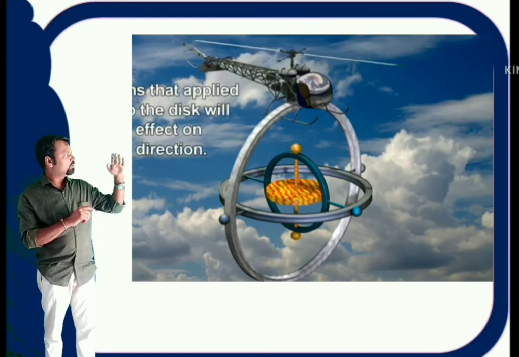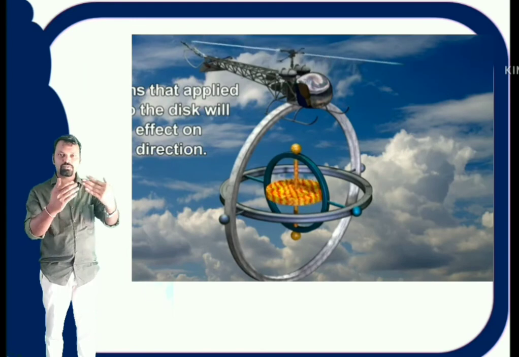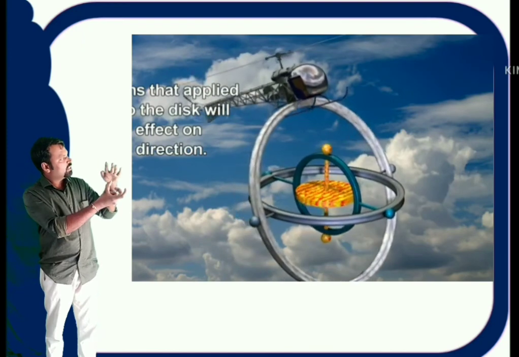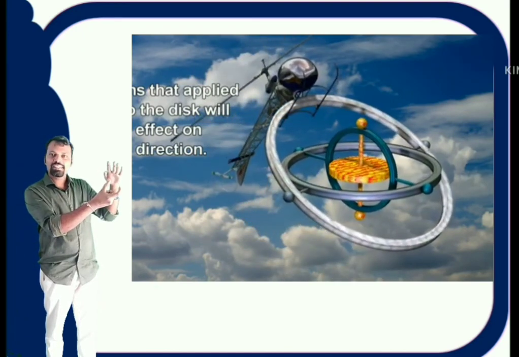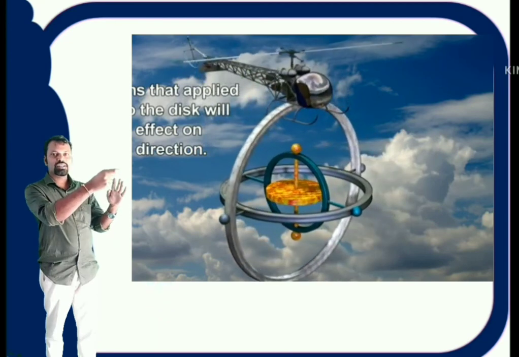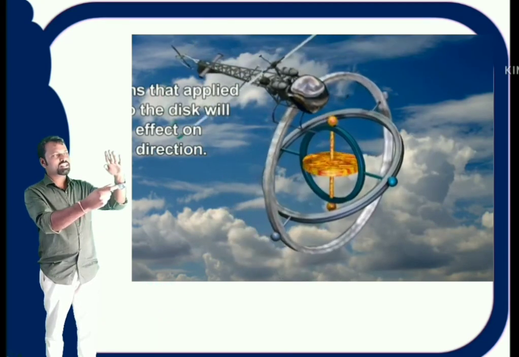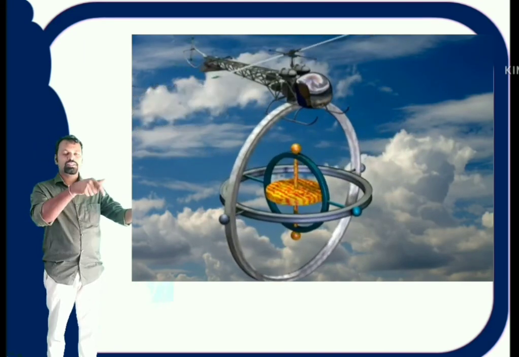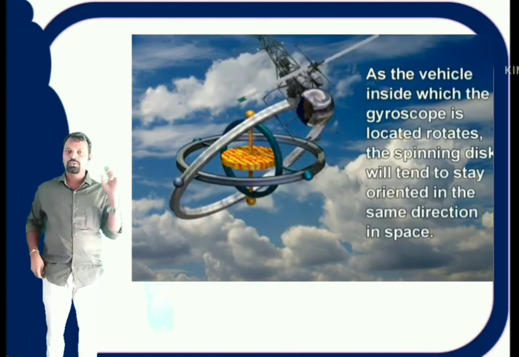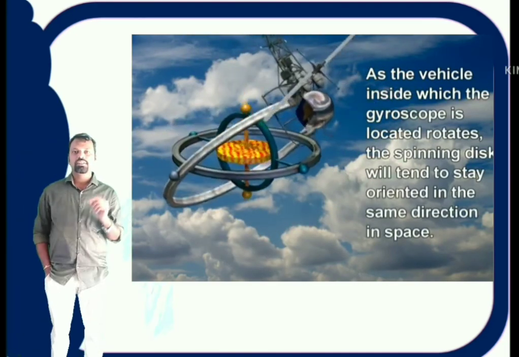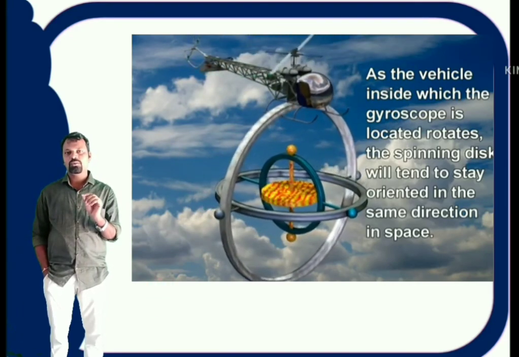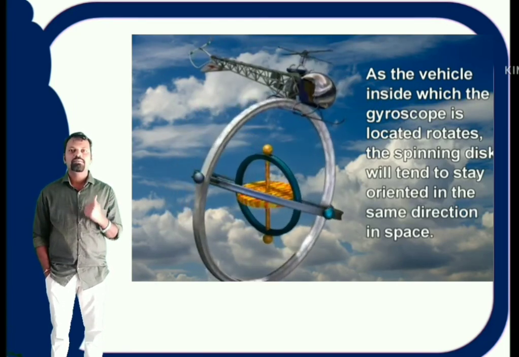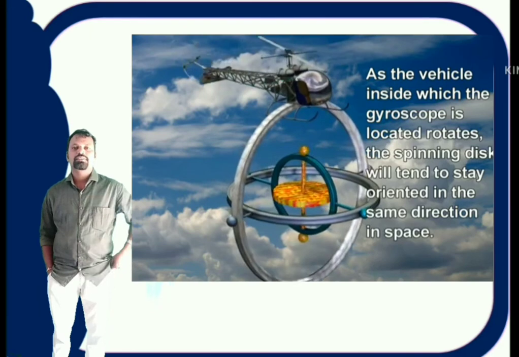See here, the aeroplane is moving this side, that side, from front, back, left, right, top, bottom. In this way, whatever the direction the aeroplane is moving, every time there acts a small torque on the flywheel, so that the flywheel axis undergoes precession. Now if it is in this direction, again it comes to the original direction, that means north, south. If it is in this direction, again it comes. That means whatever the direction the aeroplane is moving, due to the small torque, the axis of the flywheel always shows along the north pole of the Earth. In this way, this gyroscope helps to identify the directions: east, west, south, north, like that. This is the working principle of gyroscope.